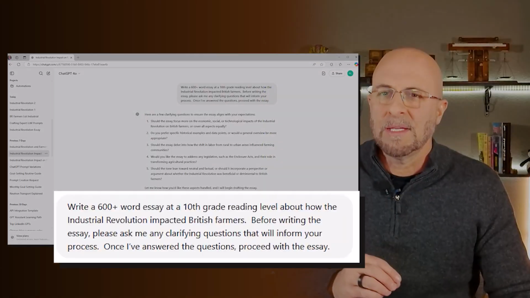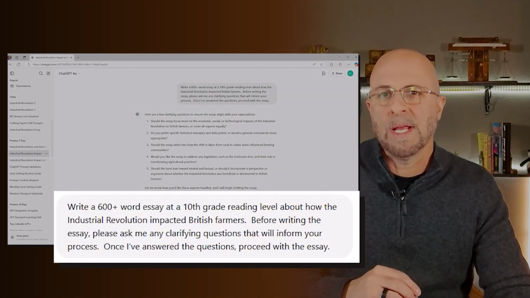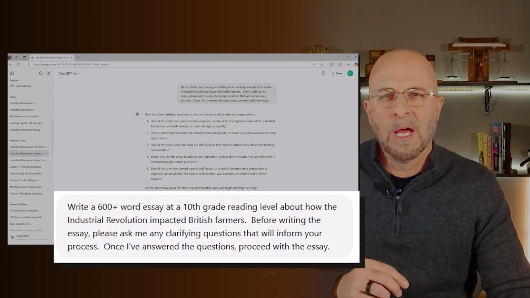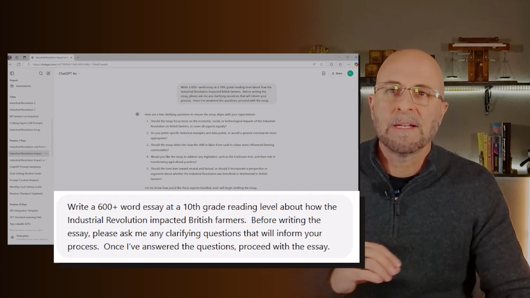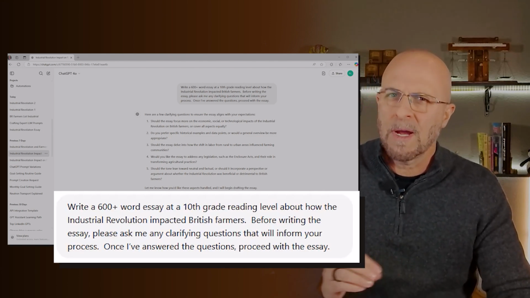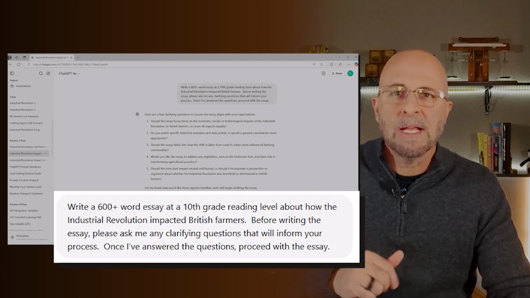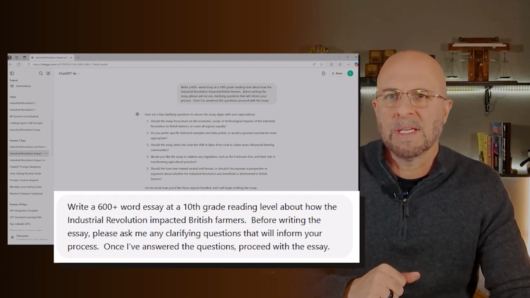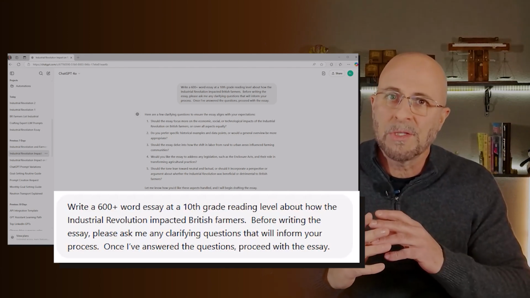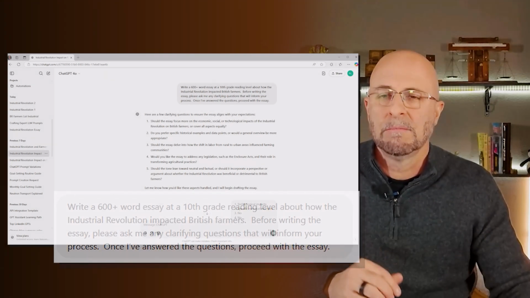The next thing that I like to advise is to write a prompt that requests clarifying questions from ChatGPT. Let's look at an example of that. Here I say, write a 600+ word essay at a 10th grade reading level about how the Industrial Revolution impacted British farmers. Before writing the essay, please ask me any clarifying questions that will inform your process. Once I've answered the questions, proceed with the essay.